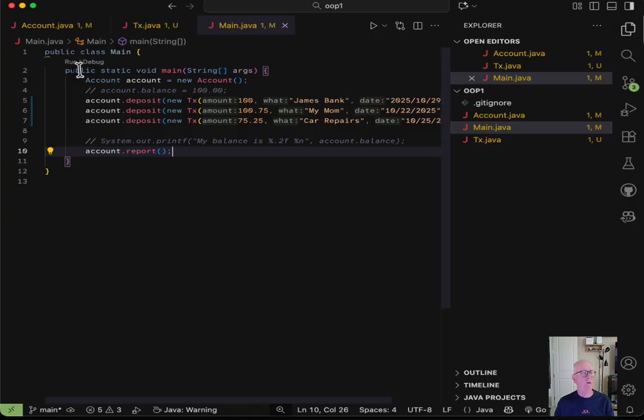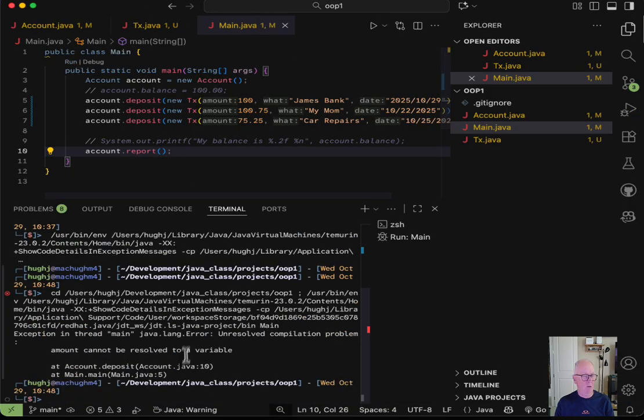So let's try to run our program. Let's just see what happens. And look at what it says. It says cannot be resolved to a variable. See that? At account deposit. It cannot be resolved to a variable. So it's complaining about this guy right here.